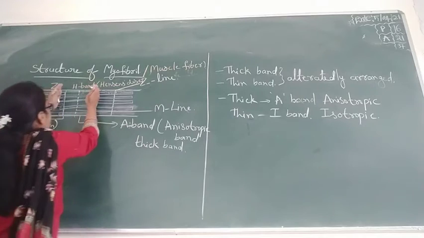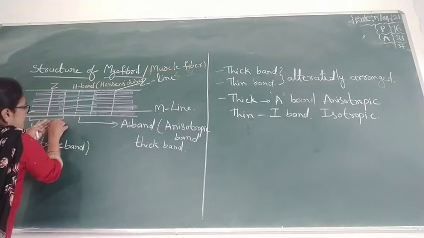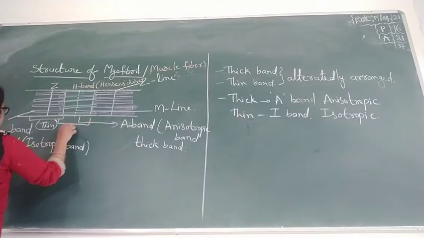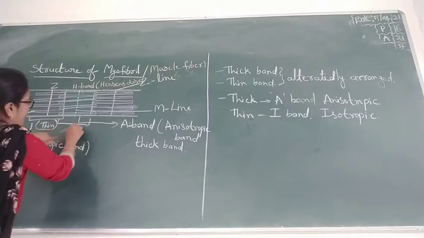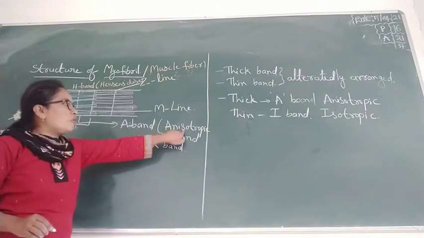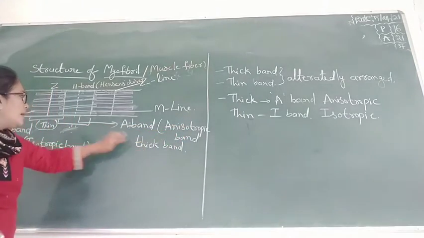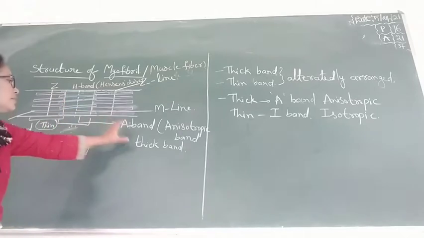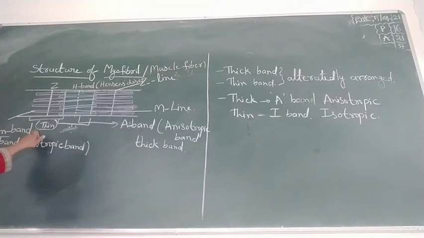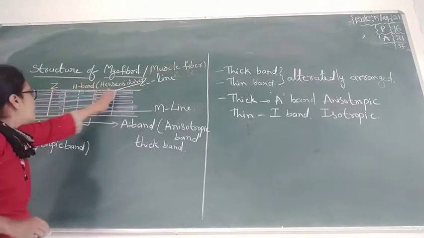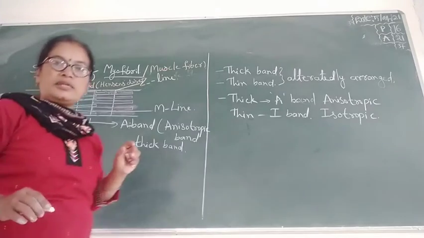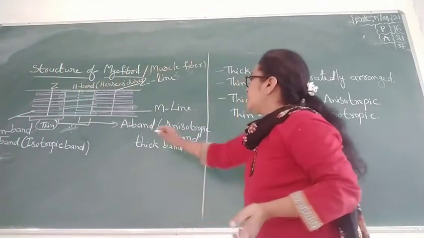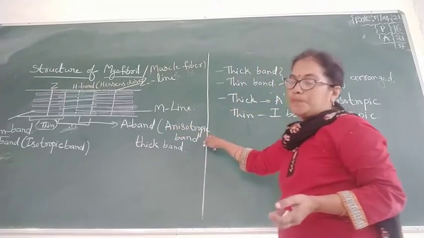From here to here, this part is called the A band, also called the anisotropic band, and it is the thick one. In the middle part is the thick band, and both sides contain the thin bands.